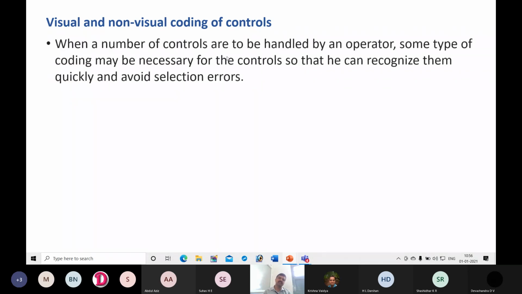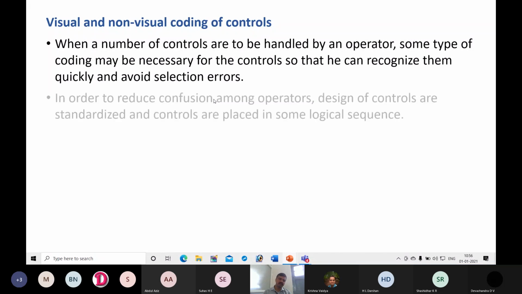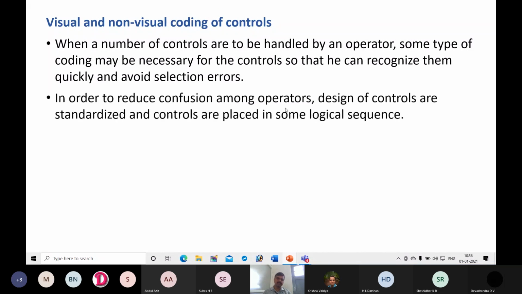When a number of controls are to be handled by an operator, some type of coding may be necessary for the controls so that he can recognize them quickly and avoid selection errors. In order to reduce confusion among operators, design of controls are standardized and controls are placed in some logical sequence, like in clockwise direction or from left to right. They are the logical sequences.